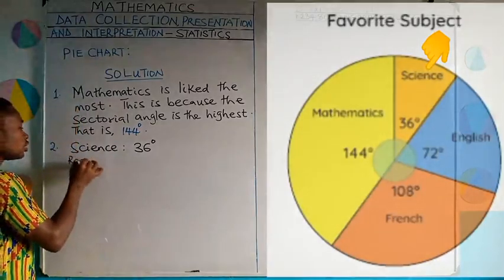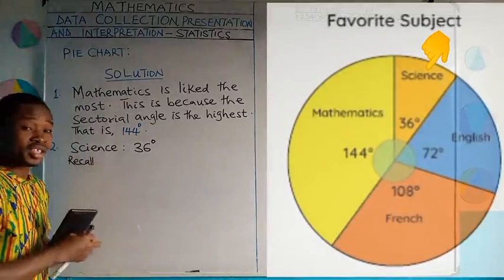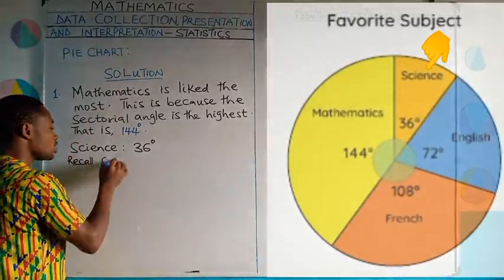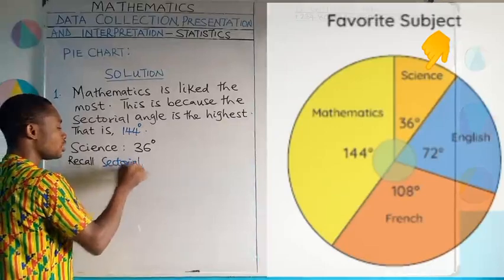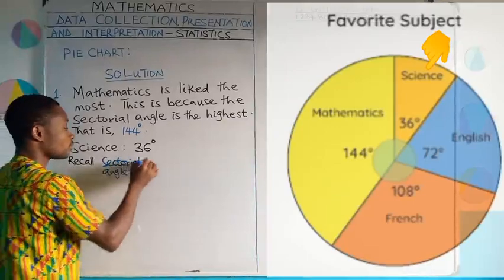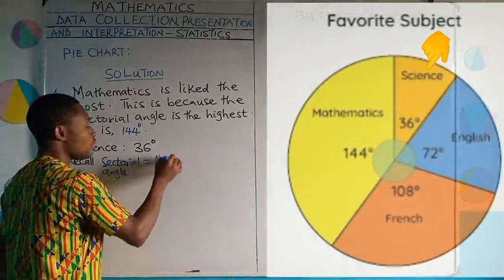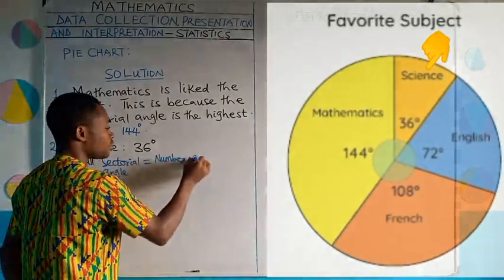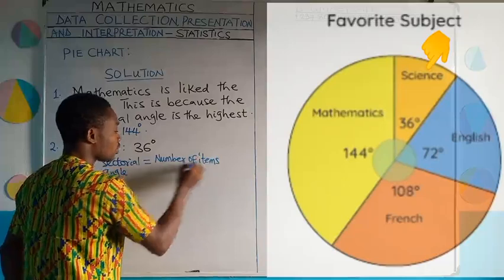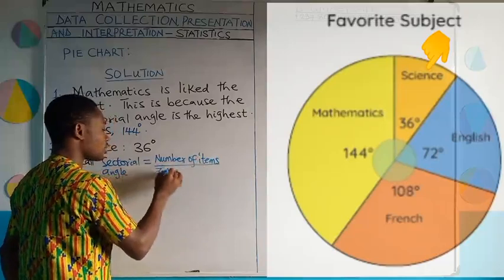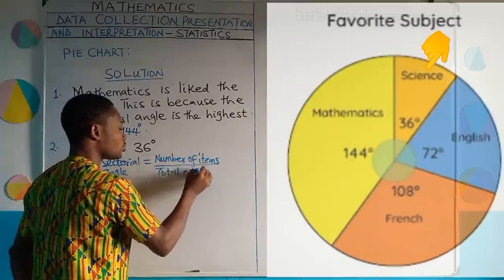So recall, we know that to calculate sectorial angle, it is equal to number of items divided by total numbers.